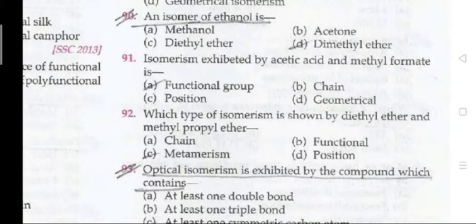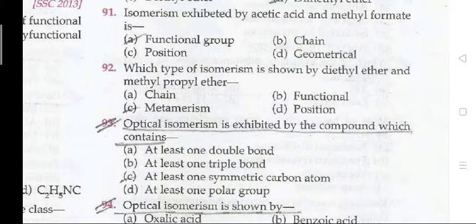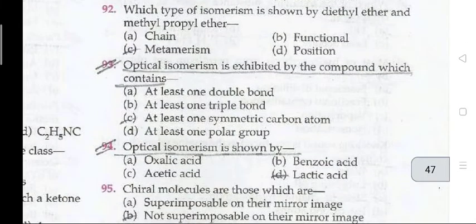Next question. An isomer of ethanol is diethyl ether. Isomerism exhibited by acetic acid and methyl formate is functional group. Question 92. Which type of isomerism is shown by diethyl ether and methyl propyl ether? Metamerism.